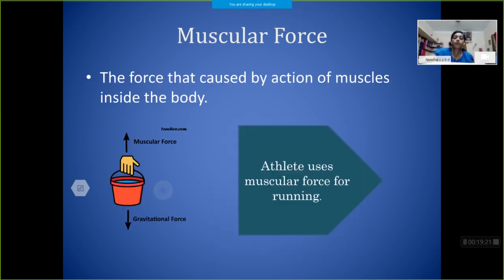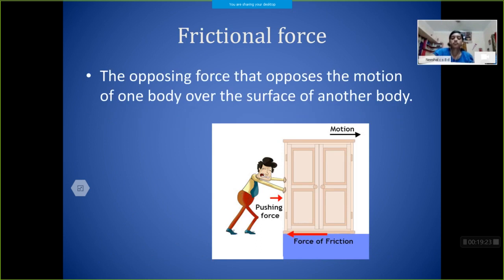So what is frictional force? It is the opposing force that opposes the motion of one body over the surface of another body. That is called the frictional force. Hope you understood now. In the next chapter we are going to study more about this frictional force. Don't worry about that. Now you have understood that it is an opposing force.